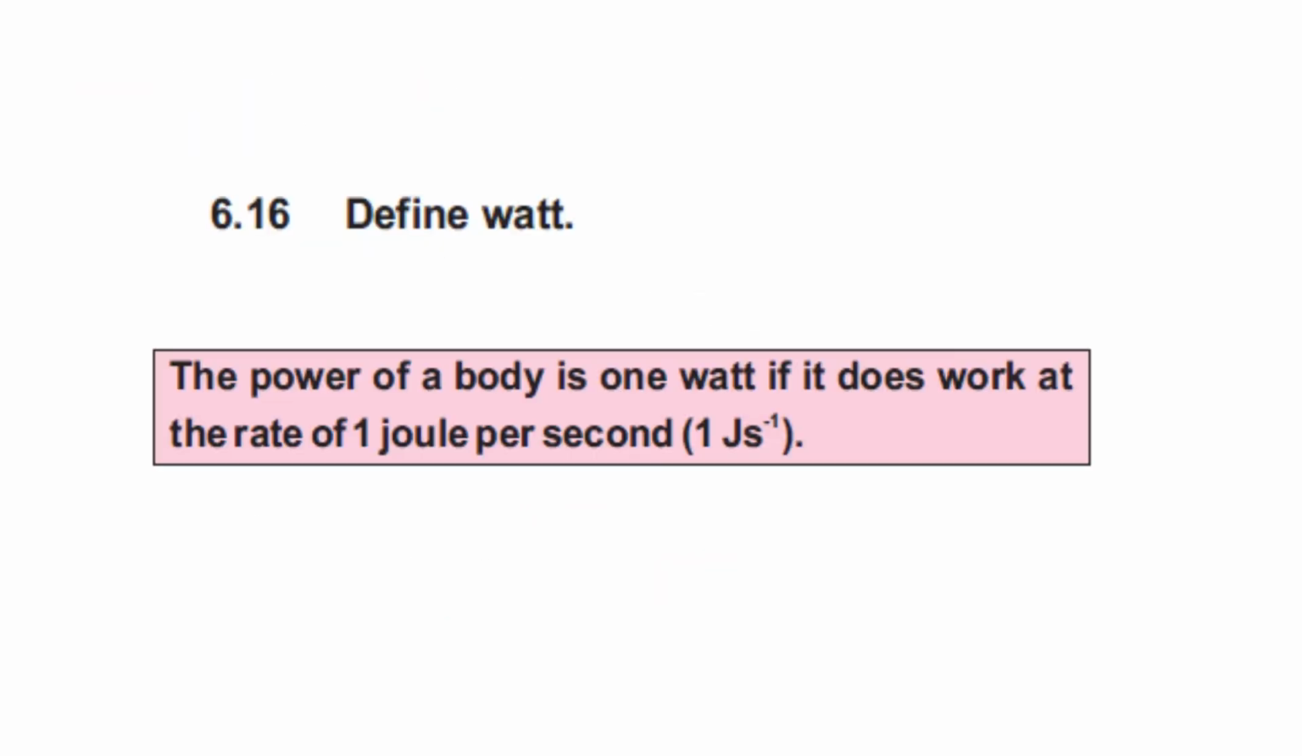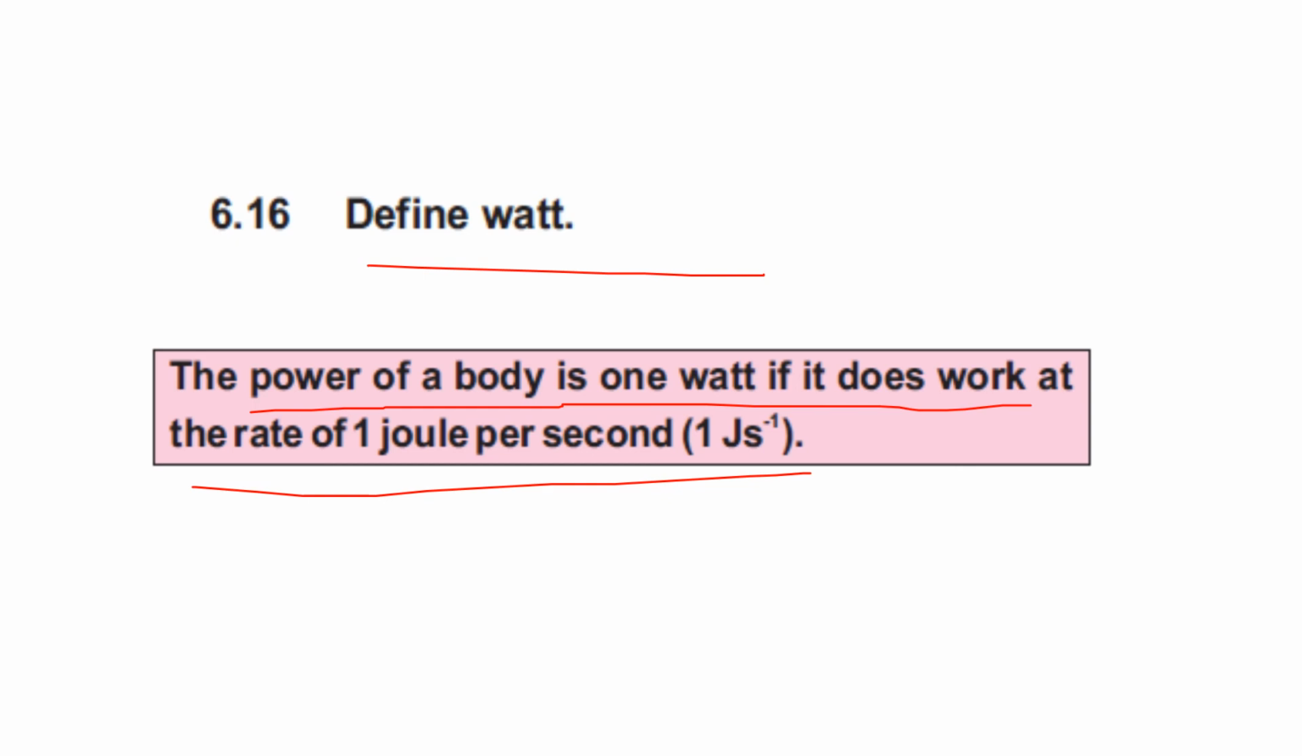Then last question, question number 6.16, define watt. Watt is defined as: the power of a body is 1 watt if it does work at the rate of 1 joule per second. So this is the answer for question number 6.16. So you have to do all these questions in your notebook.